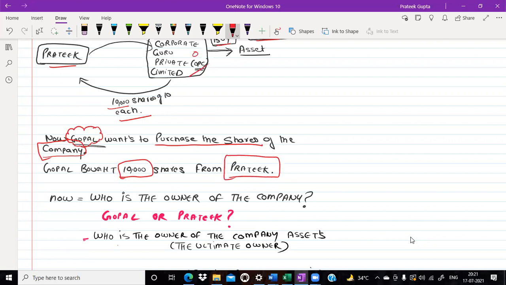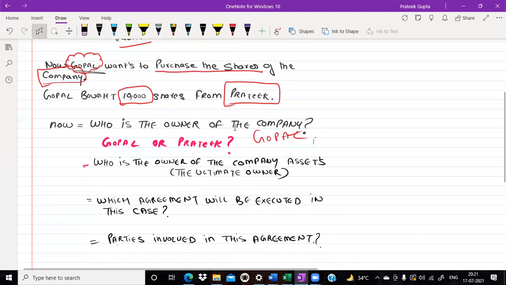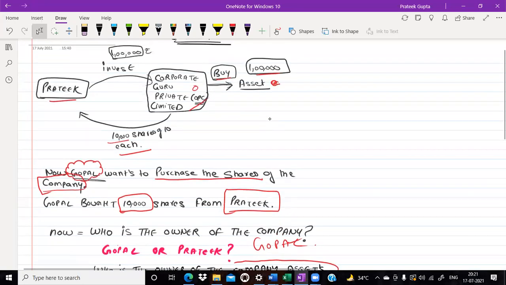No problem at all. Now do let me know the answer in the chat box. Who is the owner of the company? As per your opinion, who is the owner of the company? Very nice, sir. Gopal is the owner of the company. Now, this is very, very important. Who is the owner of the company's assets? This asset, this one. Who is the owner of this asset? Do let me know the answer in the chat box.